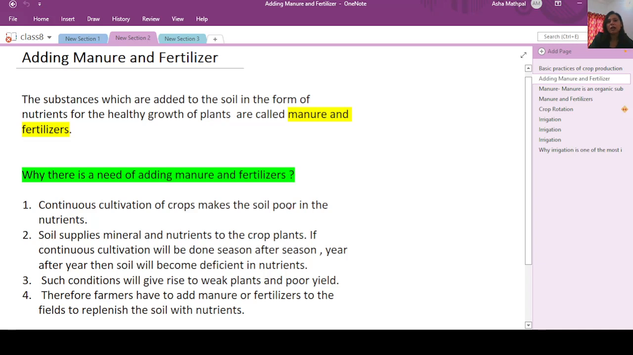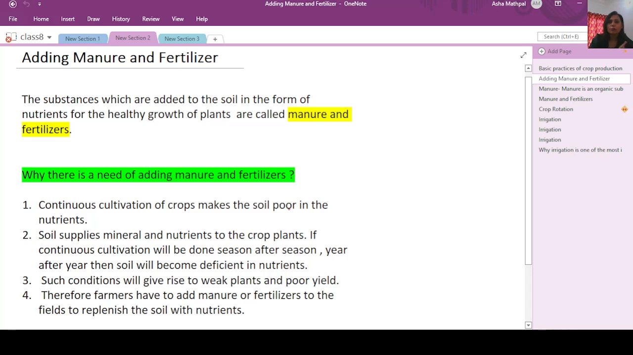If you see the last two steps of the basic practices of crop production and management, the first one was when we were making the soil ready to accept the seeds. So you are making the base there. Then the second point was sowing, that is you are putting the seeds, and we have already understood how important it is to sow the seeds at the right distance and at the right depth.